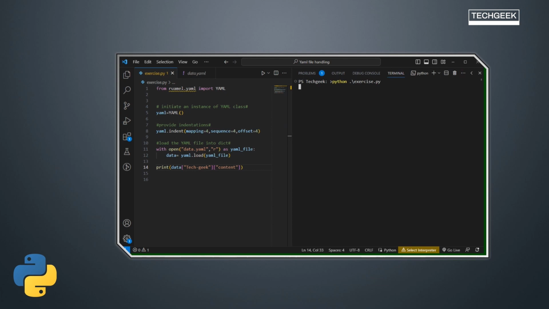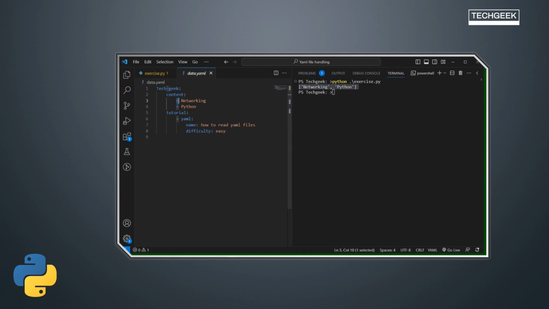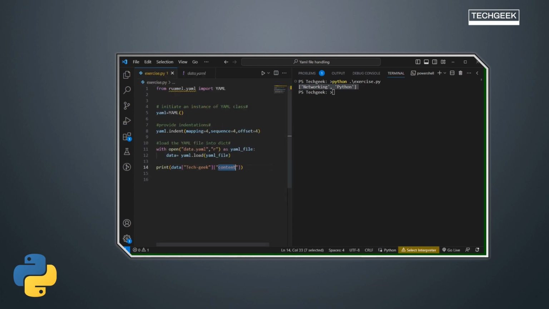If I run it again, we'll have networking and Python as a part of a list, because we have used a hyphen here as a part of a list, right? Same way, if you want only the tutorial part, you replace content with tutorial and run the code again.